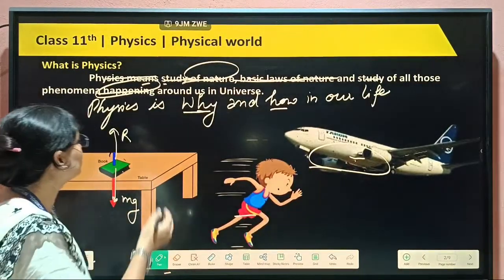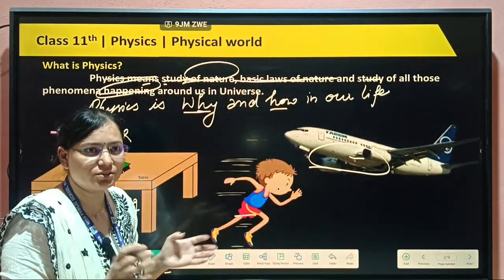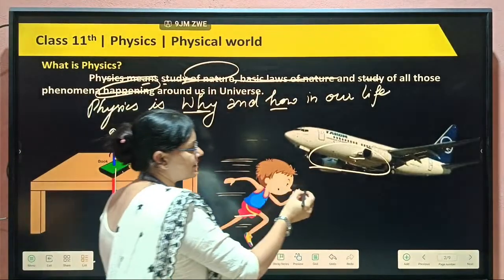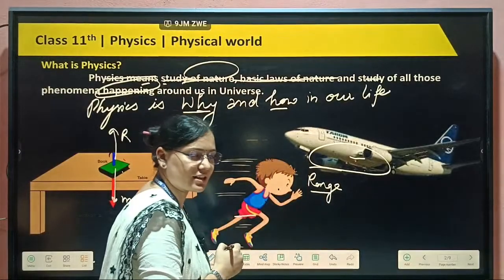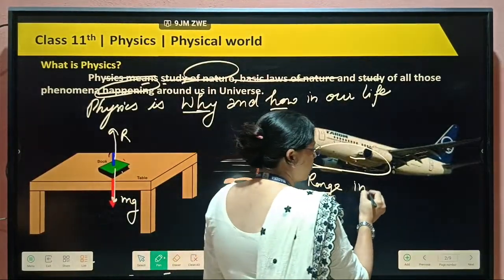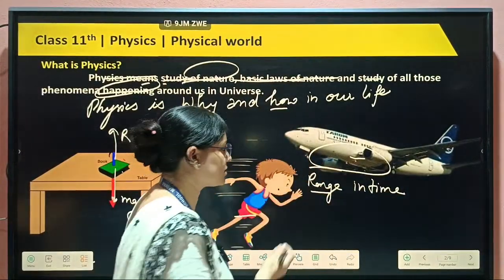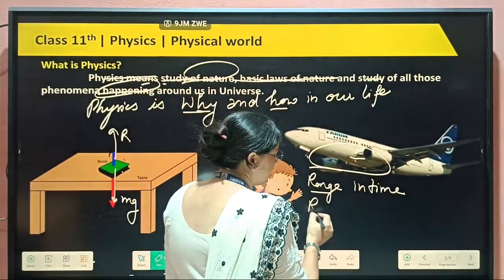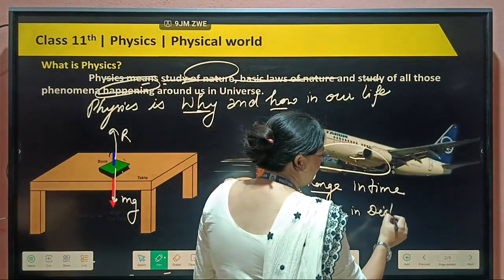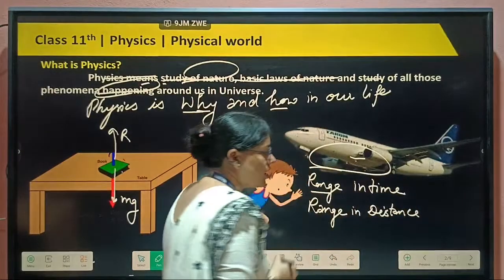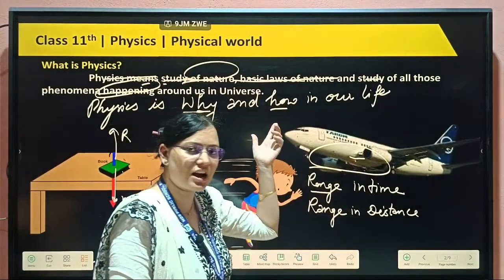So the scope of physics is so wide, so vast. We can say the range of physics is in time, from the least time to the highest time, which we can explain as a range of time. Second, the range in distance, about length, from the minimum to the highest distance, which we can measure in physics.